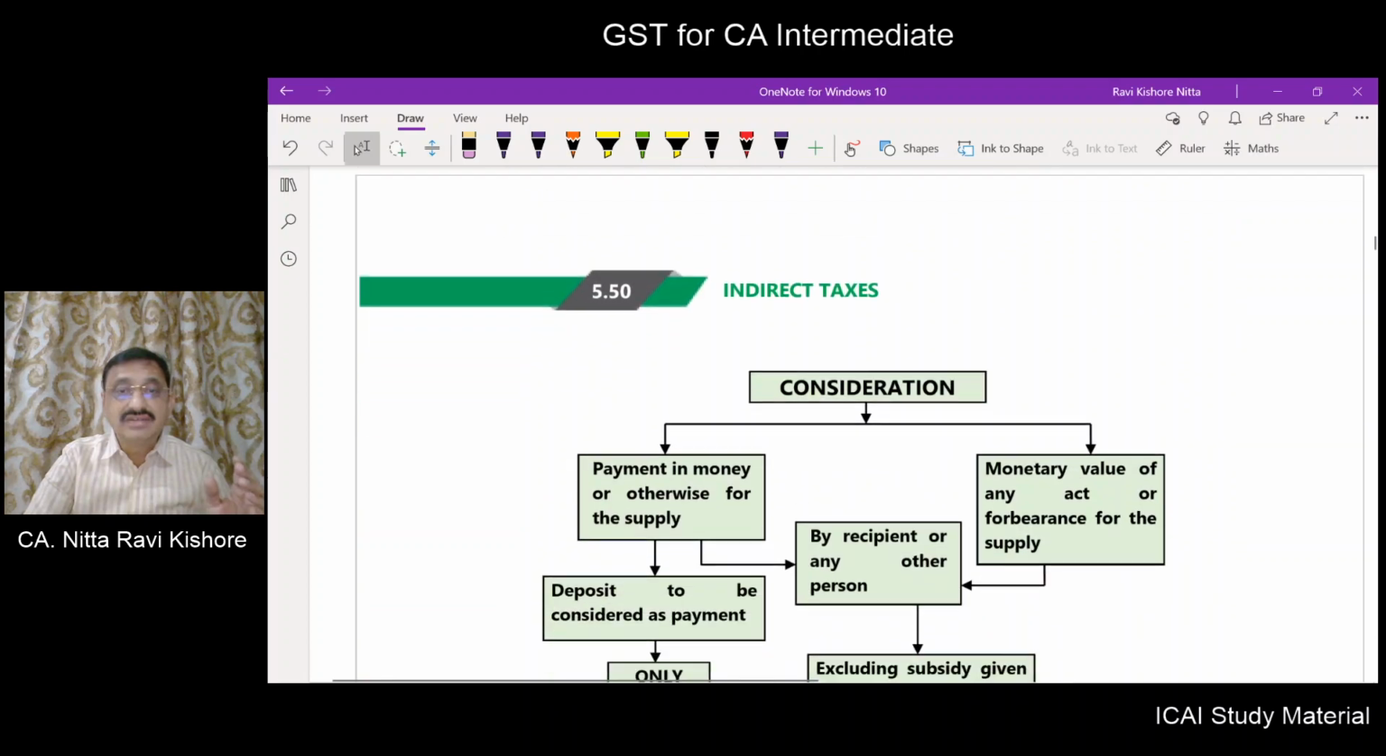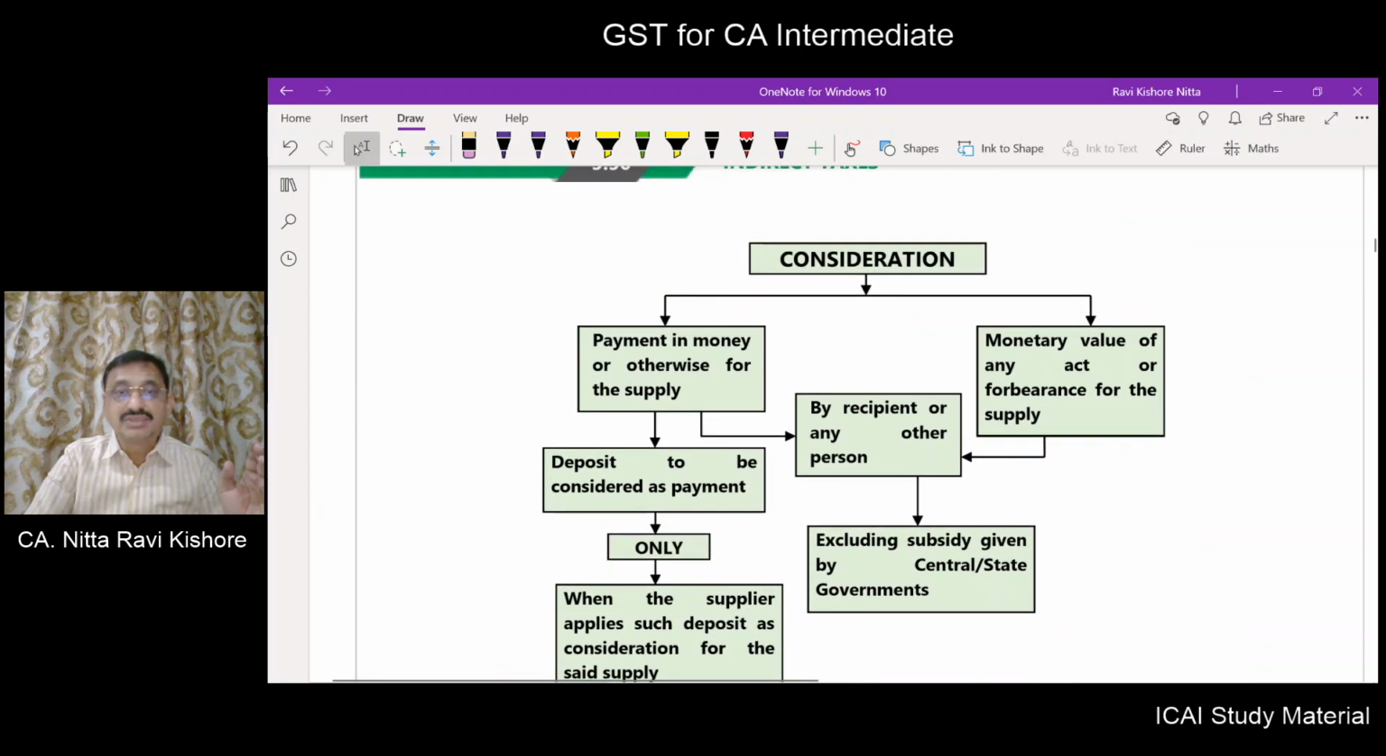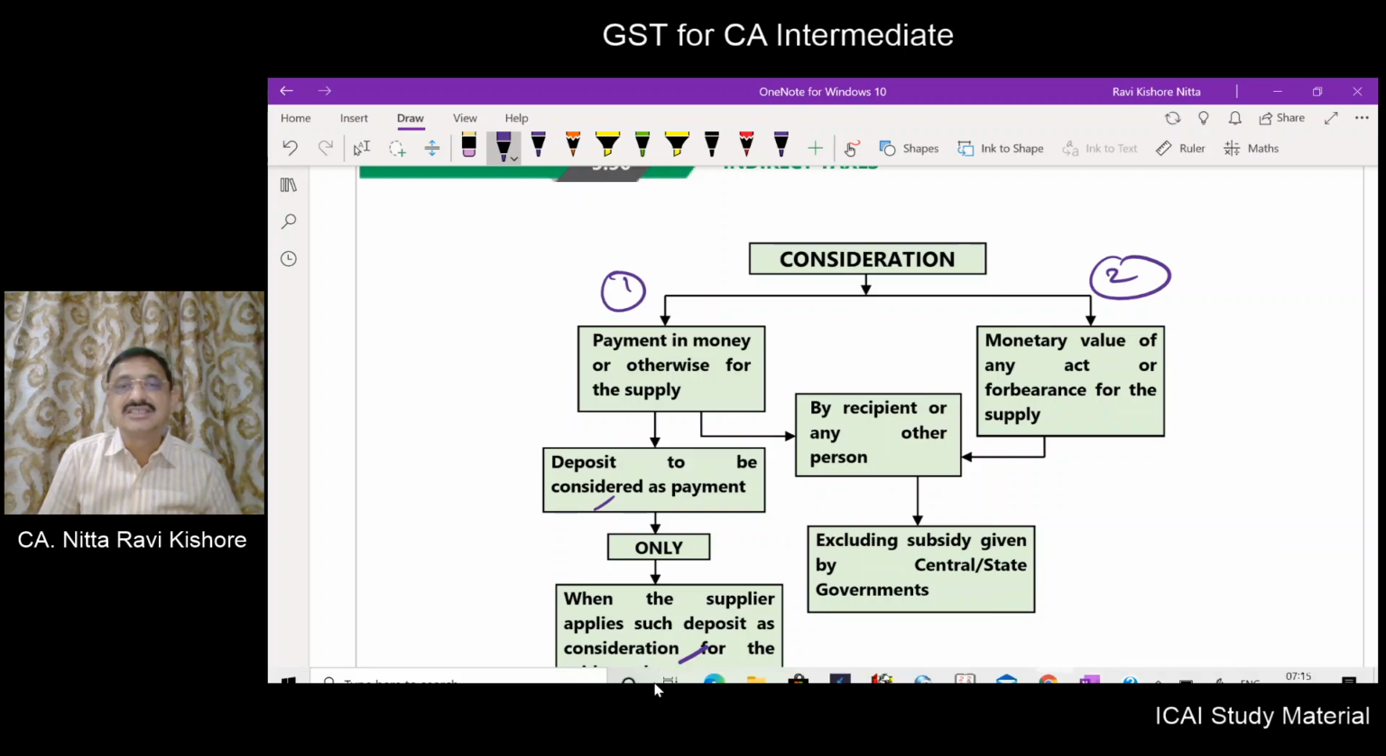So what I will do is directly go into the pictorial representation or the flowchart. What do you mean by consideration? Consideration comprises two parts, first part and second part. What is the first part? Payment in money or otherwise for supply. But it will not include deposit. Deposit will be included only when the supplier applies such deposit as a consideration for the said supply.